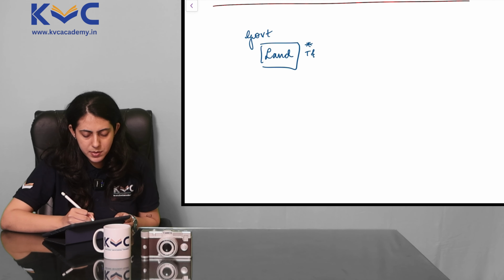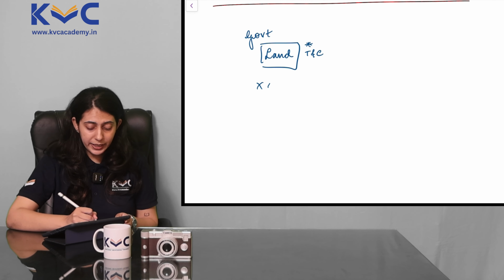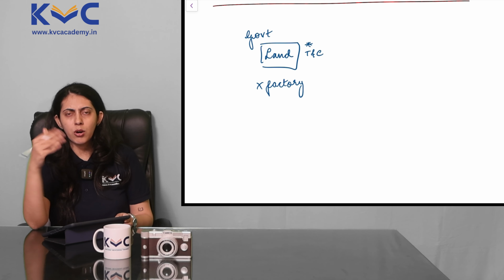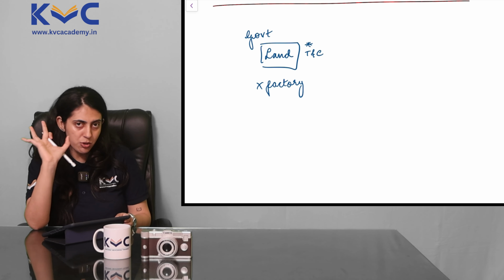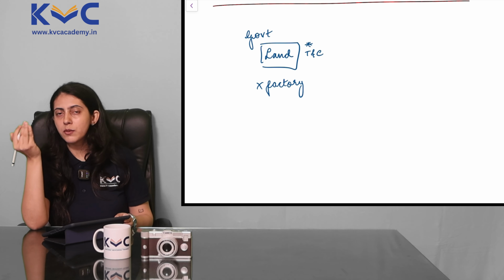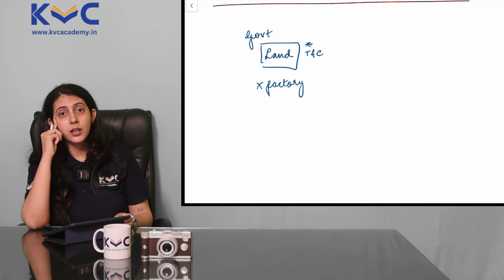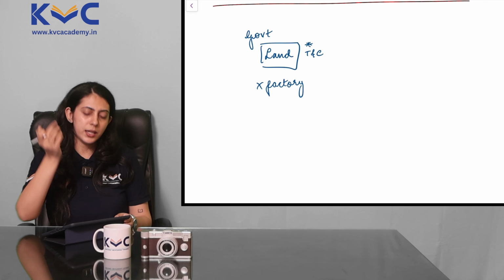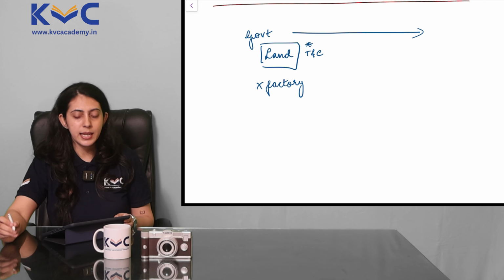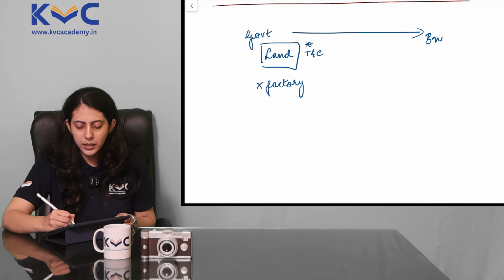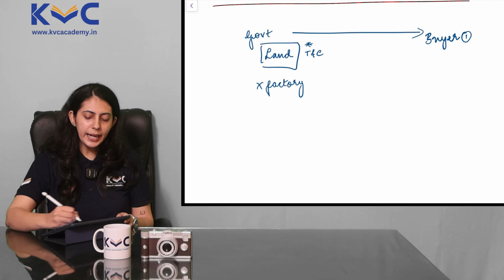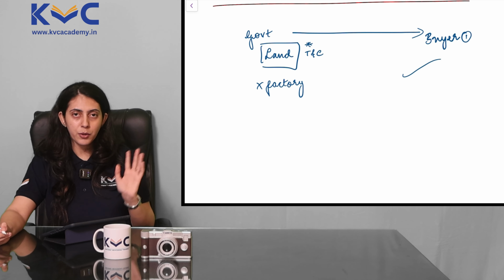So it has certain terms and conditions that no factory or no industry or anything that could cause pollution or could harm the surroundings can be constructed in this land. That is a condition given by the owner, the government. And can an offer be conditional? Unit 1? Yes, an offer can be conditional. So when the government puts out this information that they want to sell a land, we have a buyer here, buyer number 1, who is okay with following that condition, and he purchases the land from the government.